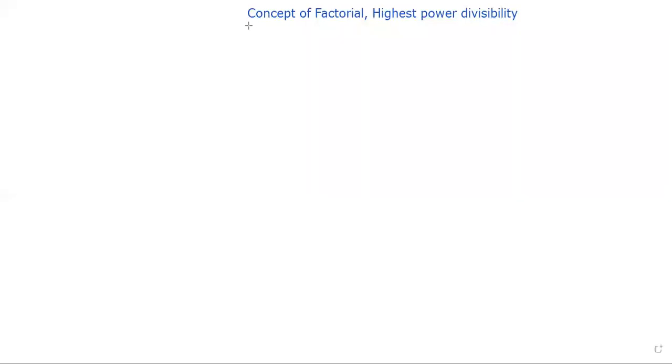We want to understand the concept of factorial and highest power divisibility, because in case of factorial, we can see a good number of problems where highest power divisibility type of questions appear. First of all, factorial. If I write a natural number in factorial, that would be nothing but 1 into 2 into 3, and in this way it will continue up to n. That is the concept of factorial. It is a big number.